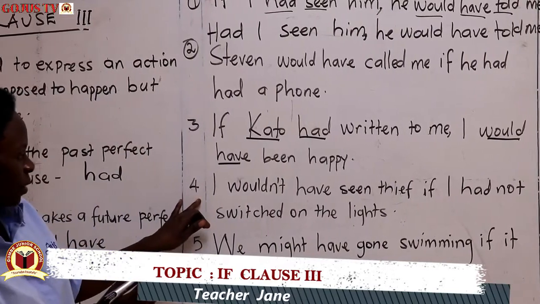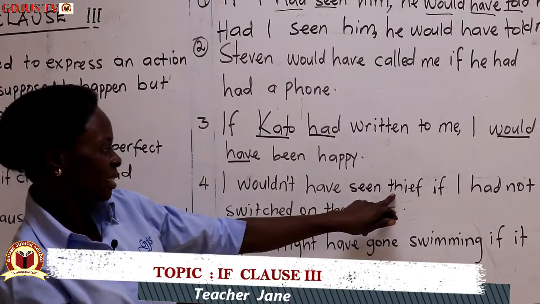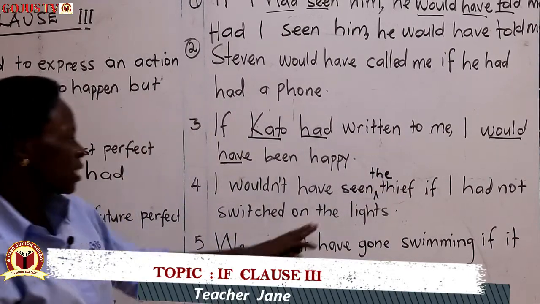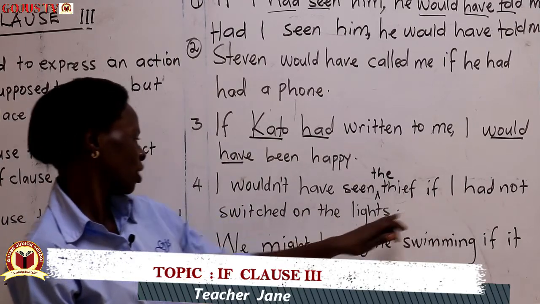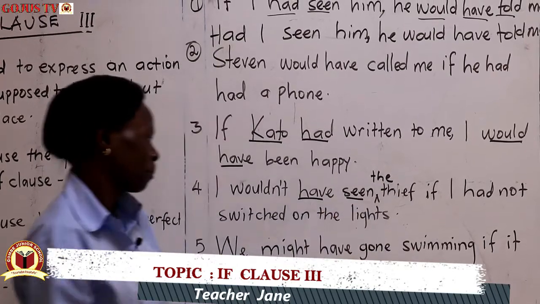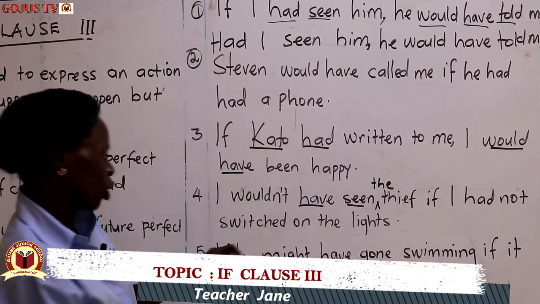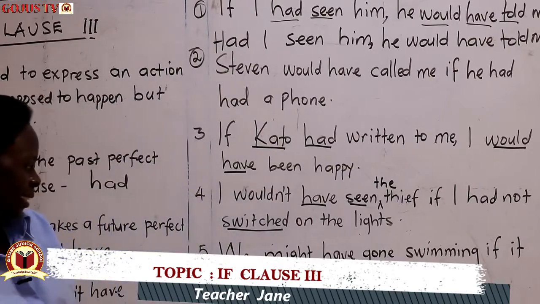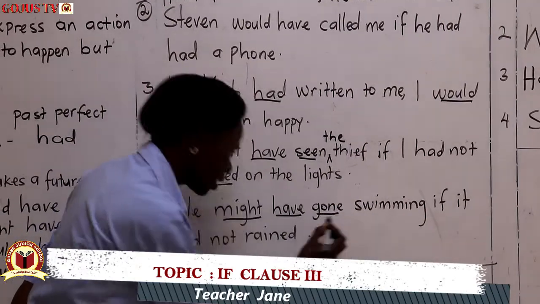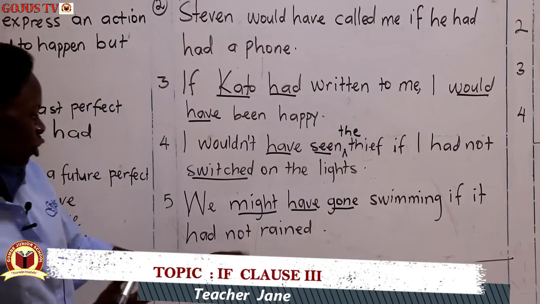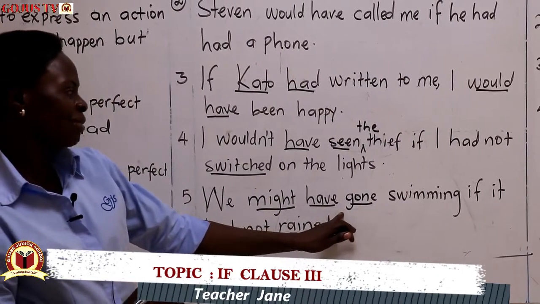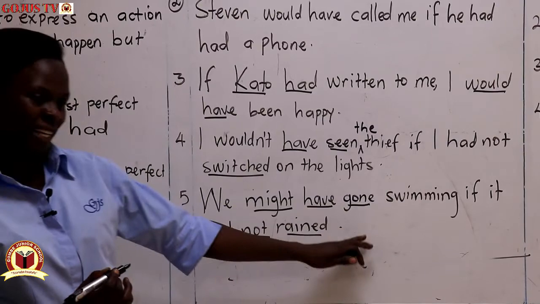Example 4. I wouldn't have seen the thief if I had not switched on the lights. Example 5. We might have gone swimming if it had not rained.